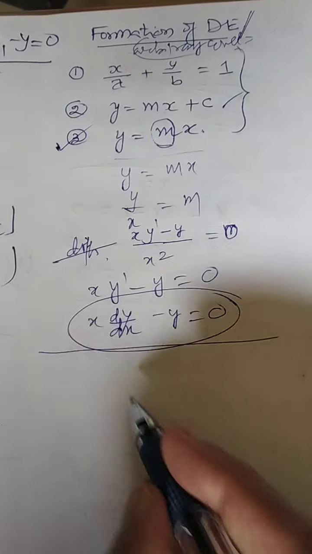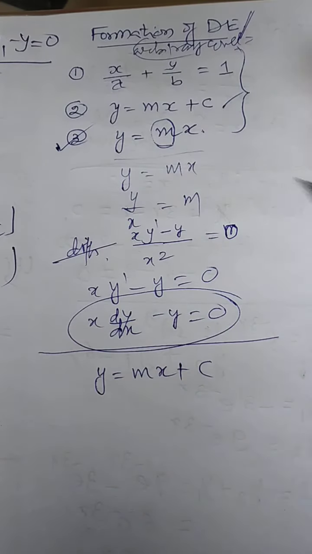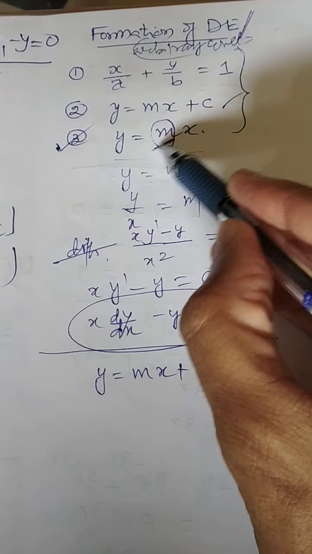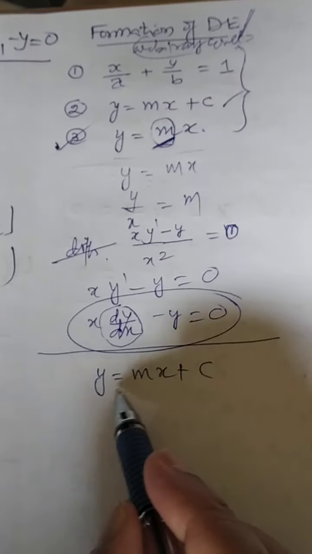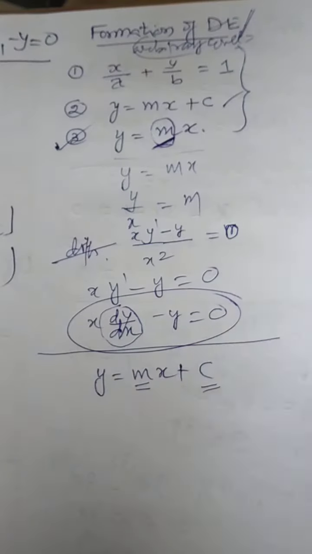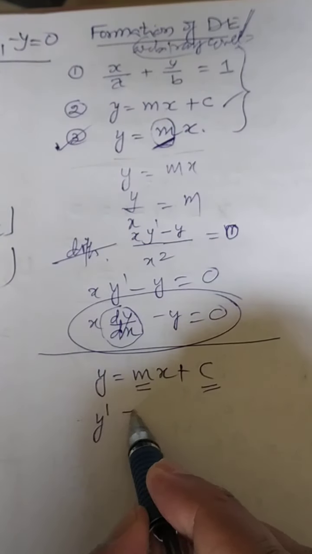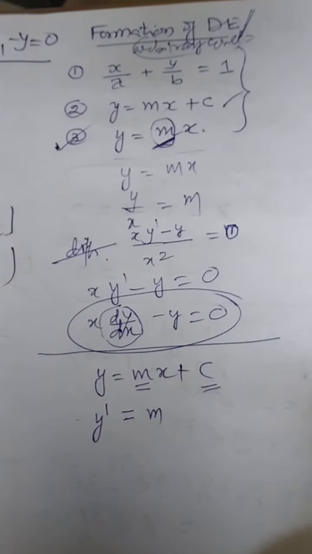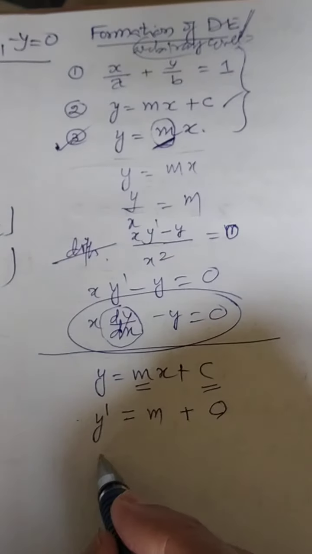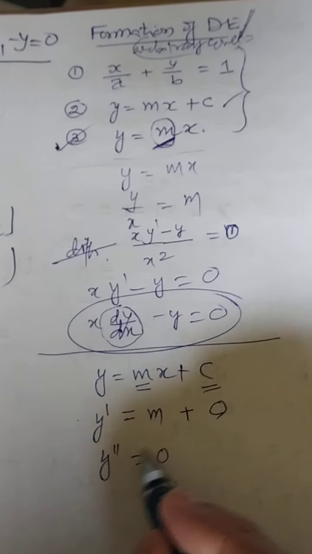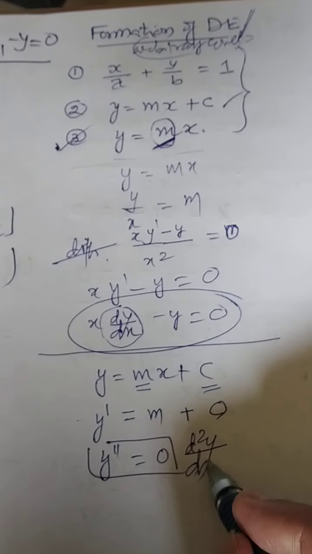Let us consider another equation: y will be equal to mx plus c. Now if you notice, in the previous expression there was only one constant, so your answer was in dy by dx. Now there are two constants, so you are allowed to differentiate twice. So y dash will be equal to m plus, over here, the derivative of c will be 0. Now again, one more time, y double dash will be equal to 0. So the differential equation can be written like this also.